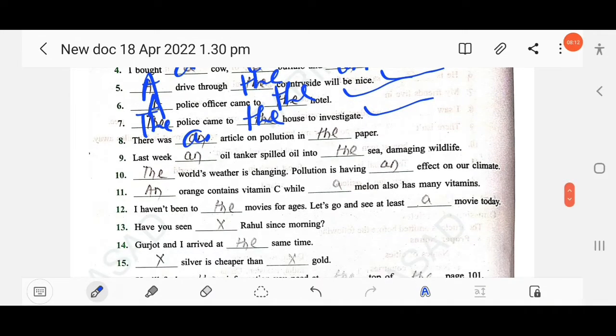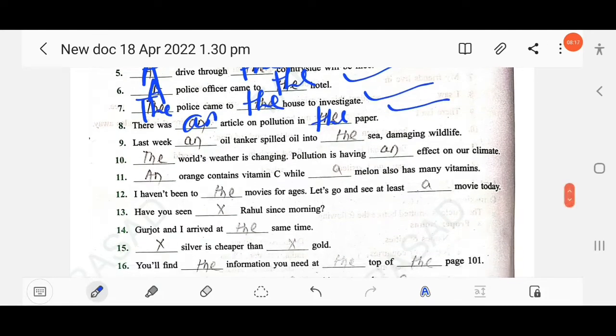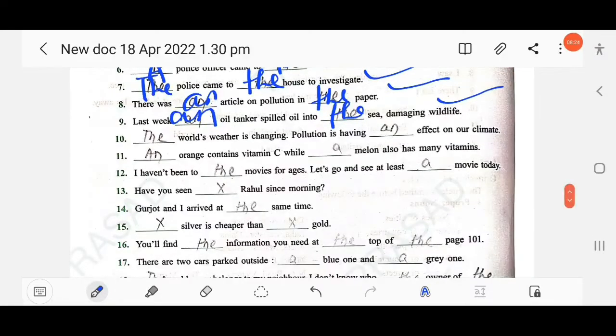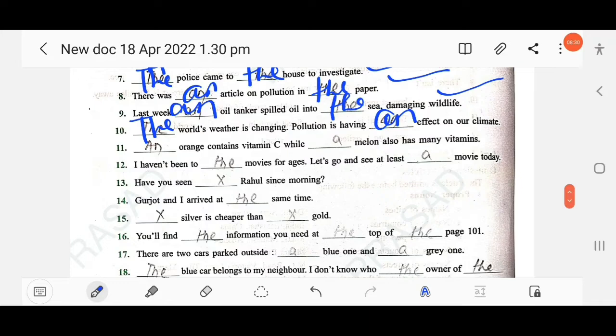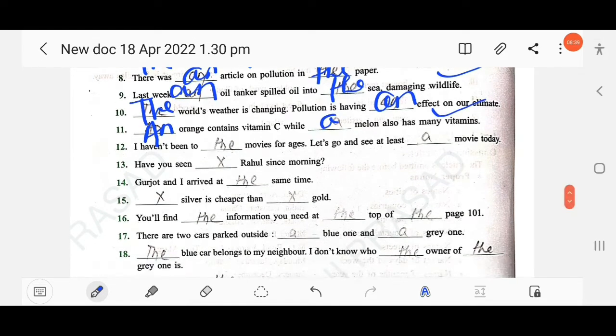There was an article on pollution in the paper. Last week an oil tanker spilled oil into the sea, damaging wildlife. The world's weather is changing. Pollution is having an effect on our climate. An orange contains vitamin C, while a melon also has many vitamins. I have not been to the movies for ages. Let's go and see a movie today.